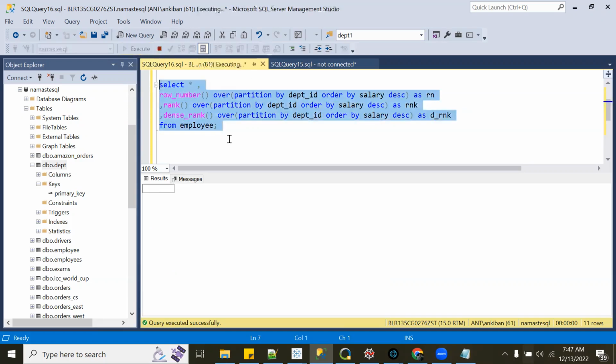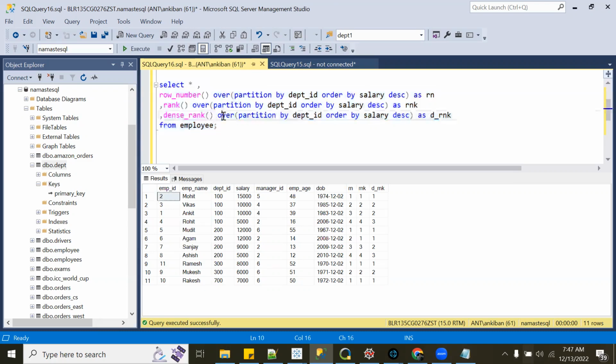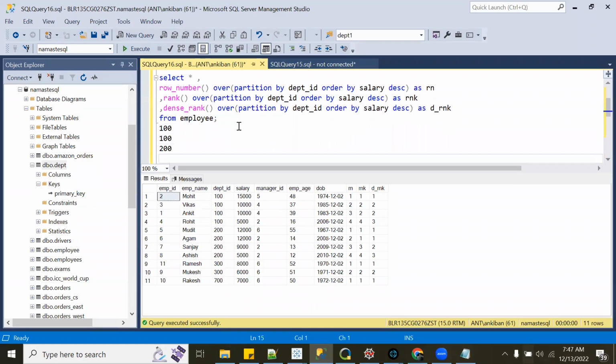These functions are very similar: row number, rank, dense rank. Many times in interviews you will be asked what the difference is between row number, rank, and dense rank. Typically they will give some data, let's say salary data 100, 100, 200, 300, and ask what will be the rank, dense rank, and row number for the data.